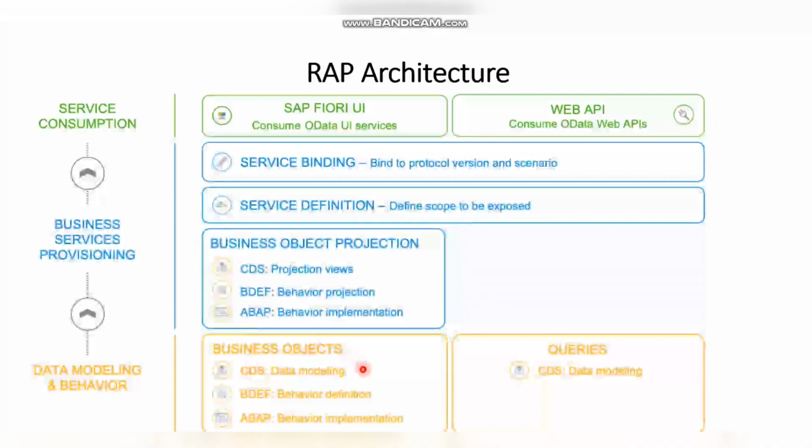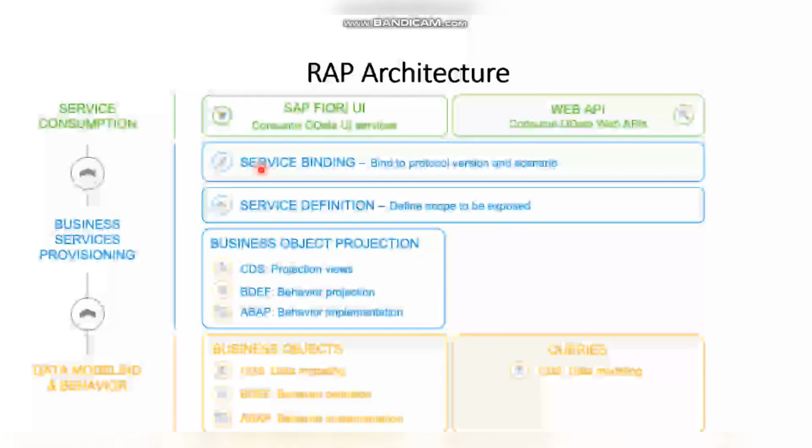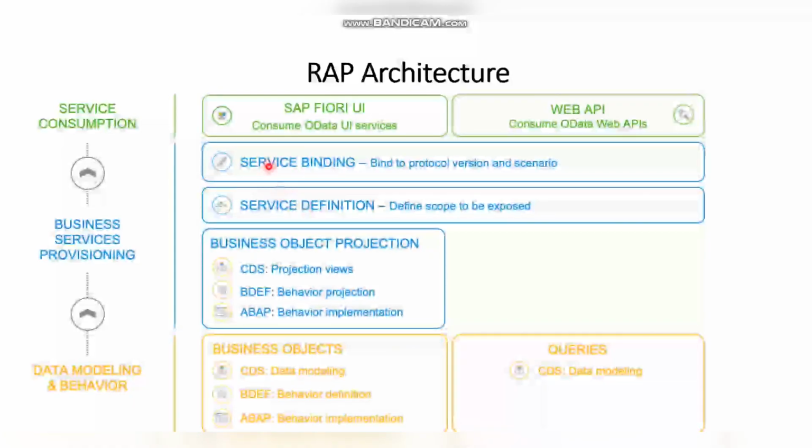So business objects we have, and we are creating the BO, and we have the CDS views here, and on that BO we are doing the projection in the next layer, and in the same layer we are doing the service binding and definition, and in the last layer, which is consumption, we are making it available as a query or the web API.